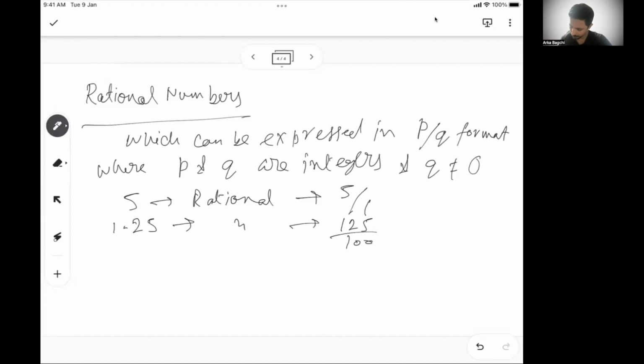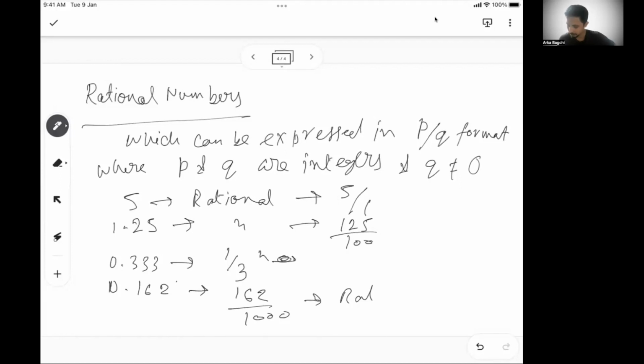What else can be a rational number? Let's say I put 0.333, and so on. This is a recurring number, which is basically nothing but 1 by 3. So this is also a rational number, right? Let's say you have a fraction 0.162. This can be written as 162 by 1000. So this is also a rational number.